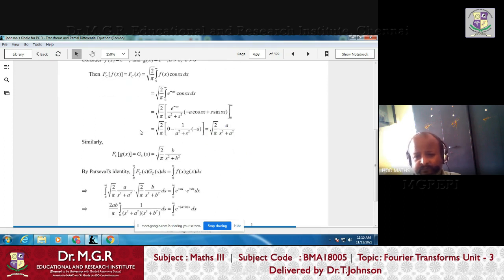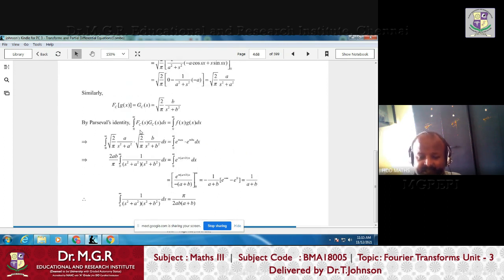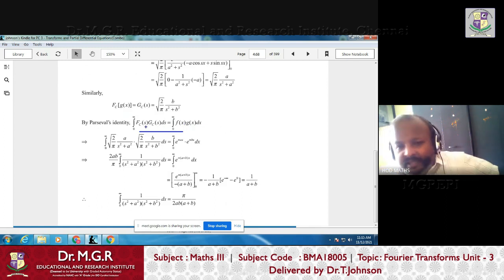Now we use the Parseval's identity, right? This is also Parseval's identity because this is derived from Parseval's identity. It tells us both sides the energy is the same, so it is also called Parseval's identity. So this is the relation we have just seen. Even if you find the product of the two functions and then integrate, that is the same as finding the product of the Fourier cosine transforms and then integrating it. But the only thing is the limits are 0 to infinity.